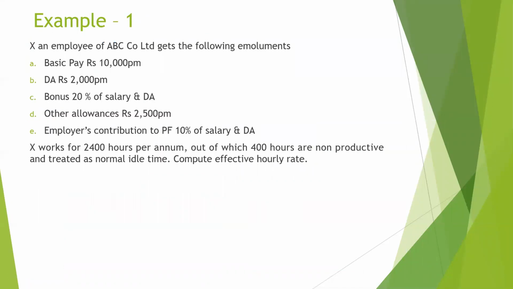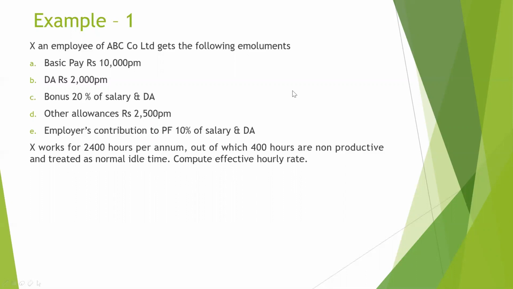Now we are going to look at a few examples. The first example is: X, an employee of ABC Company Limited, gets the following emoluments: basic pay 10,000, dearness allowance 2,000, bonus 20%, other allowance 2,500, and employer's contribution to PF 10% of salary and DA. X works for 2,400 hours per annum, out of which 400 hours are non-productive and treated as normal idle time. We have to calculate the effective hourly rate.